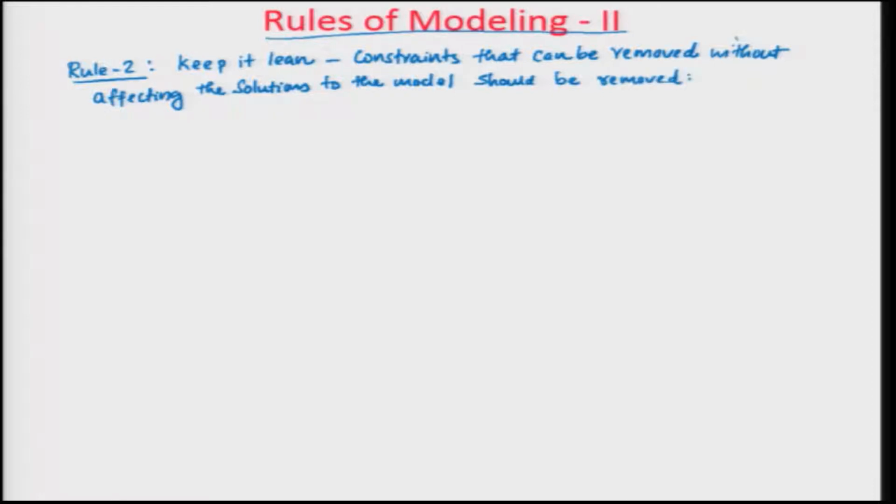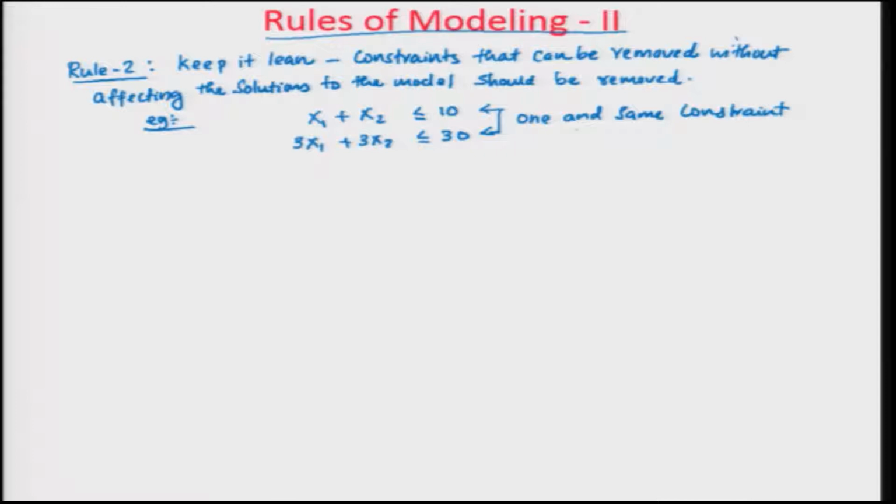So, for example, if you have a constraint called x1 plus x2 is less than or equal to 10, and let us say you have a constraint called 3x1 plus 3x2 is less than or equal to 30. If you think about it, they are one and the same constraint.